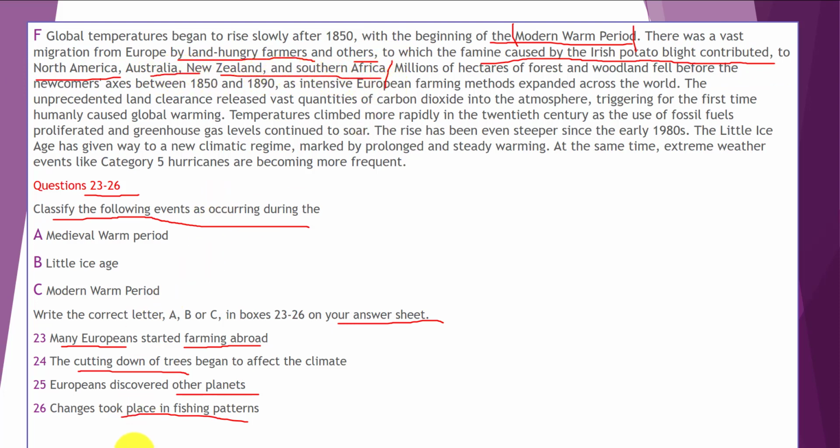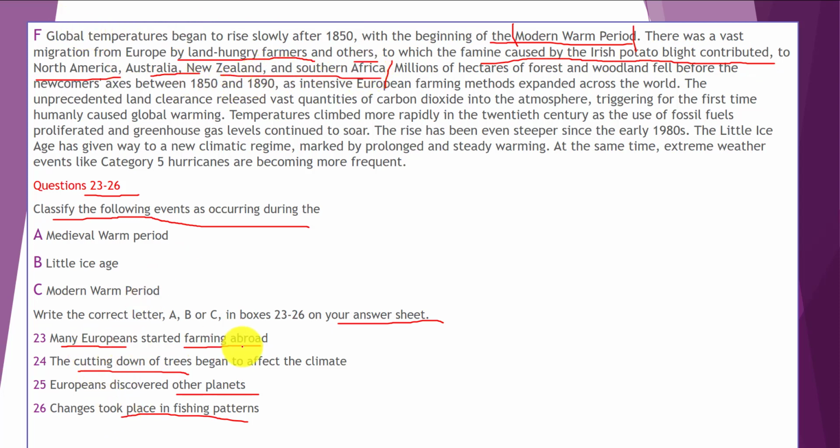And as you see, we had in our questions something about farm. Okay, many Europeans started farming abroad, and as you see, migration from Europe by land-hungry farmers and others, to North America, Australia, New Zealand, and South Africa.